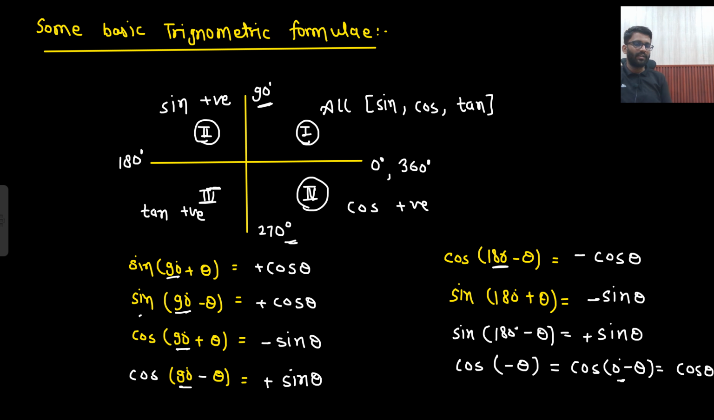That's it. So this is how you write down the formula. Anything you can write down. Sine 270 minus theta. Just as you see 270, it will be changed to cos theta. Now 270 minus theta is in the third quadrant. Sine is negative, so the negative sign will come. So that's how we write down the trigonometric formulas.